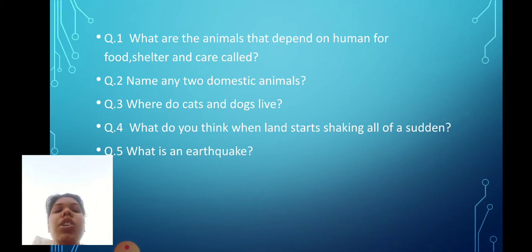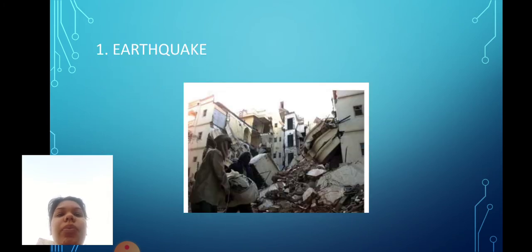Yes. What do you think when land starts shaking all of a sudden? Yes, when land starts shaking all of a sudden, we think that an earthquake has occurred. What is an earthquake? Okay, students, now I'm going to teach you about earthquake in detail.